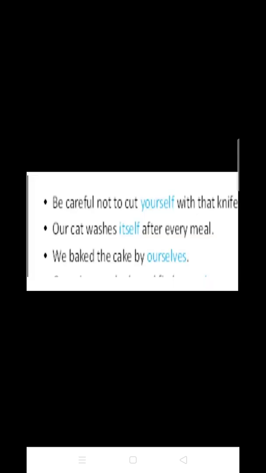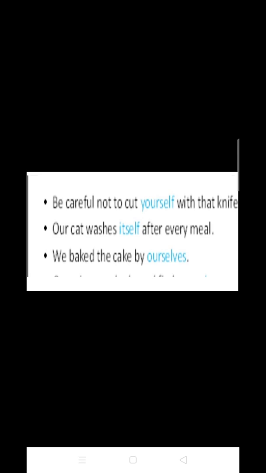Here, I am starting with the examples of reflexive pronouns. So first of all, read out the examples that have been listed here. Number 1, be careful not to cut yourself with that knife. Number 2, our cat washes itself after every meal. And number 3, we baked the cake by ourselves.